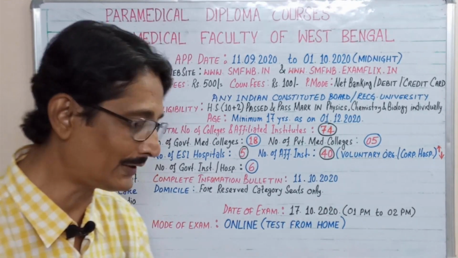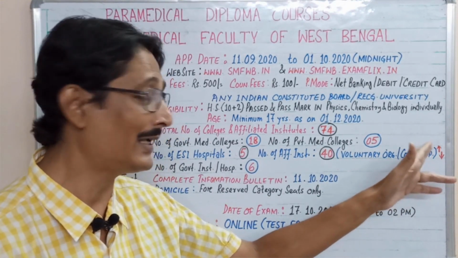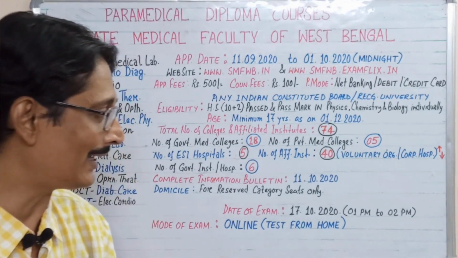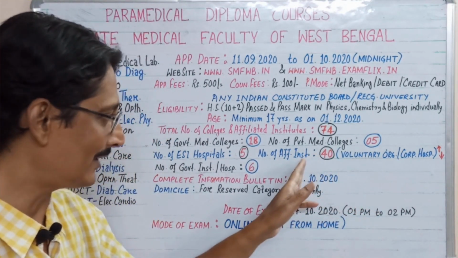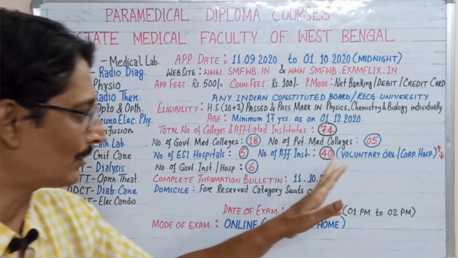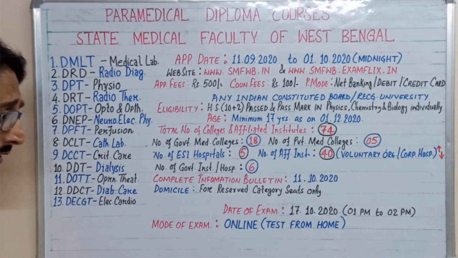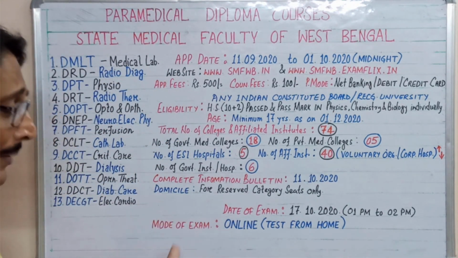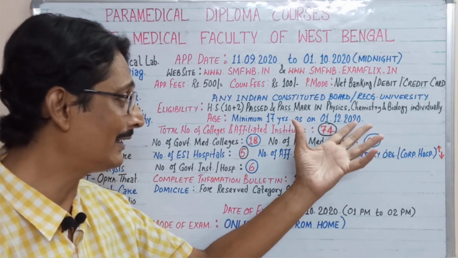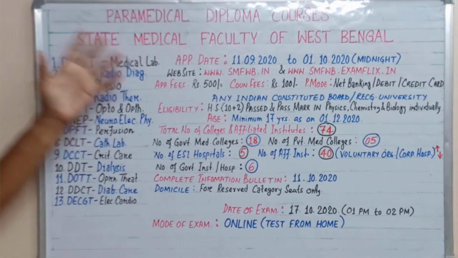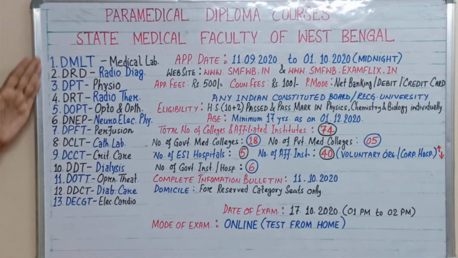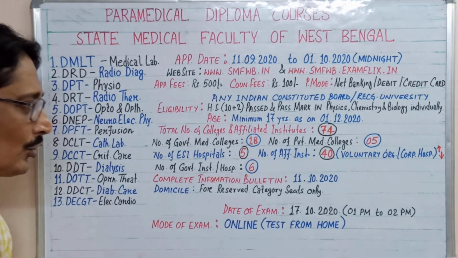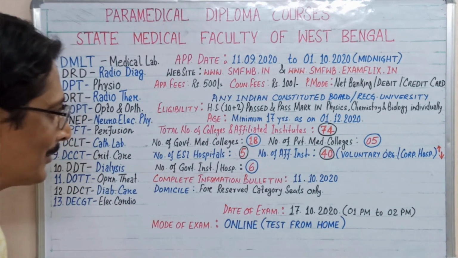Their number is much larger, about 40. The seats may be decreased or increased; until the seat matrix is published, we cannot predict that. When the seat matrix is published, you can know elaborately how many seats there are. And don't think that all 74 institutes provide these 13 diplomas. Only a few provide all 13 diplomas, and many of the institutes provide 2 or 3 or 6 diplomas.